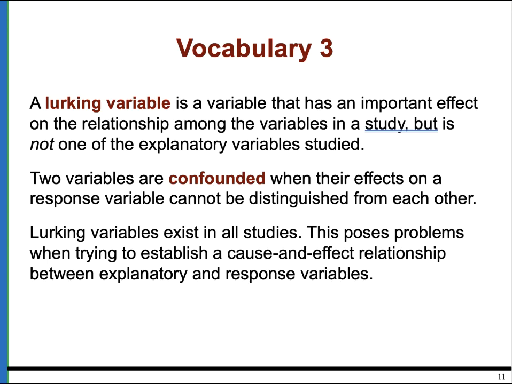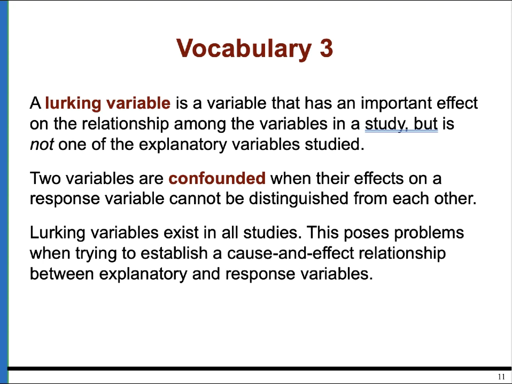Sometimes in an experiment, we encounter this lurking variable. A lurking variable is just any variable that does have an important effect on the relationship among the variables in the study, but it's not one of the explanatory variables studied. For example, in a study that's looking at blood pressure, perhaps your age could be a lurking variable. Your age could certainly impact your blood pressure, but that's not the explanatory variable that's actually being studied in the experiment.